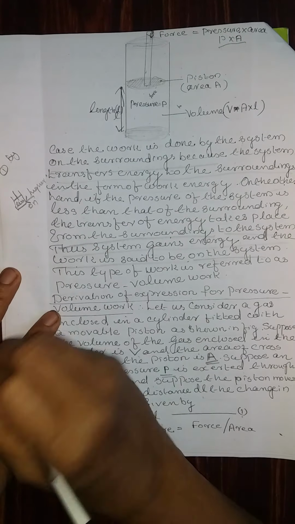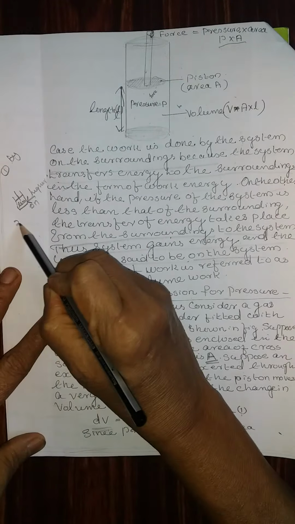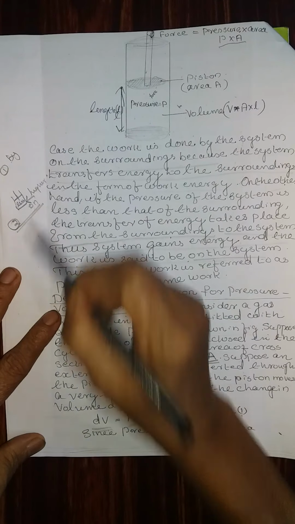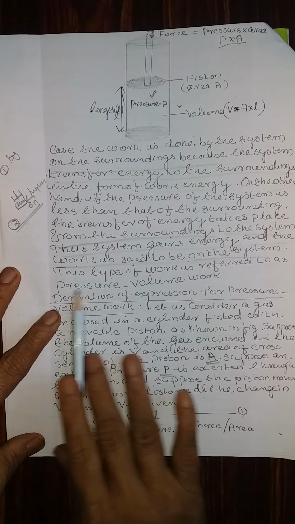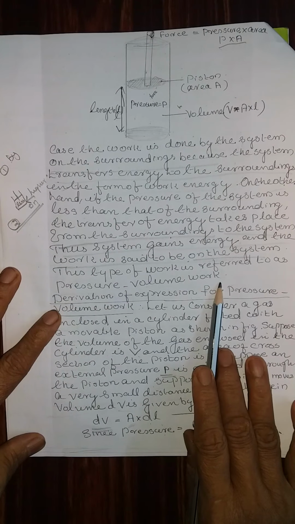This is work on the system. Therefore, in the second case, work is done on the system. This type of work is referred to as pressure volume work.